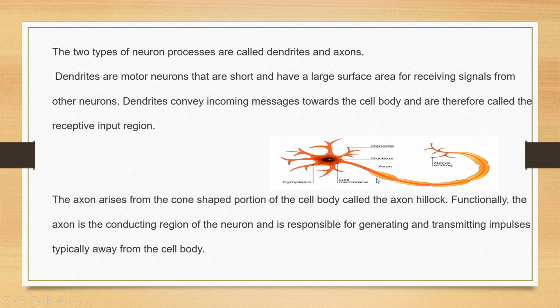The axon arises from the cone-shaped portion of the cell body called the axon hillock. Functionally, the axon is the conducting region of the neuron and is responsible for generating and transmitting impulses, typically away from the cell body.